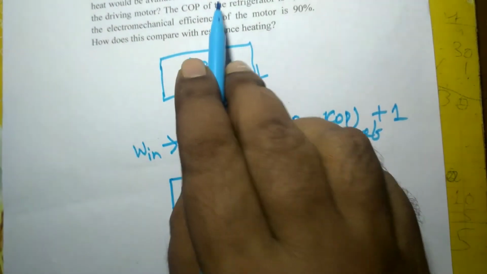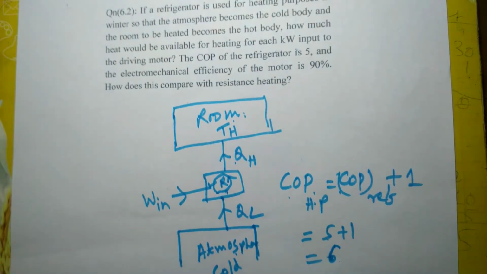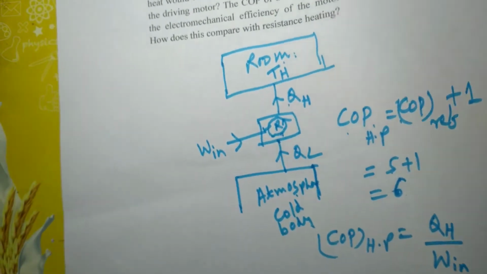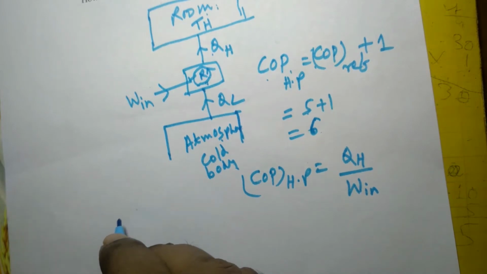The question asks: for heating, for each kilowatt input to the driving motor. In the refrigerator or heat pump, the same refrigerator, which consists of an evaporator, compressor, condenser, and expansion valve, can be used as a heat pump. There is a motor in the compressor which takes electrical energy and converts it into mechanical energy.